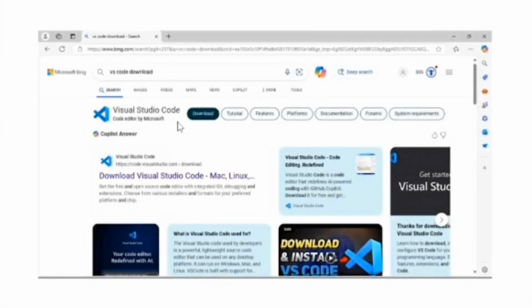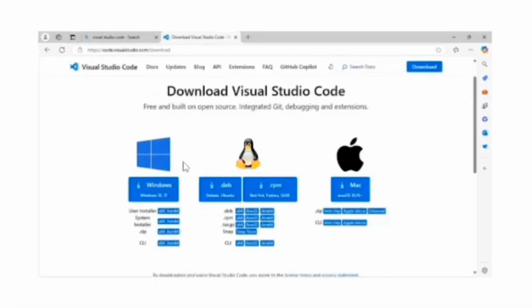We need a text editor. I'm going to use Visual Studio Code. If you don't have it and want to use it, you can type VS Code download on the search button. Make sure to click on the official page of Visual Studio Code. You can download for Windows or Mac. I am using Windows, so I'm going to download for Windows.